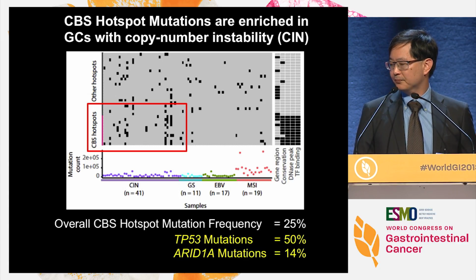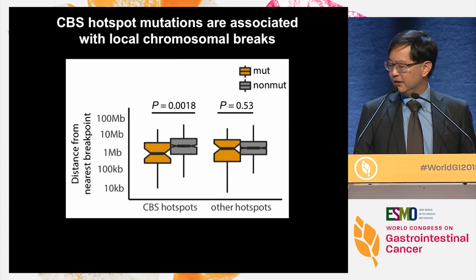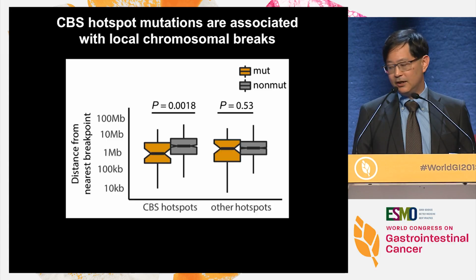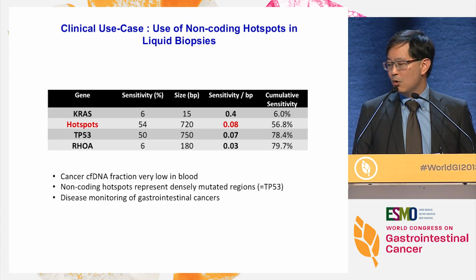gastric cancers. We've done other further analysis over here, and you've seen that if you have a CTCF binding site, you actually have a higher proximity to a local chromosomal break, consistent with this setting up genomic instability. In the interest of time, I won't go so much into this, but finally, what does this mean in terms of a clinical use case?